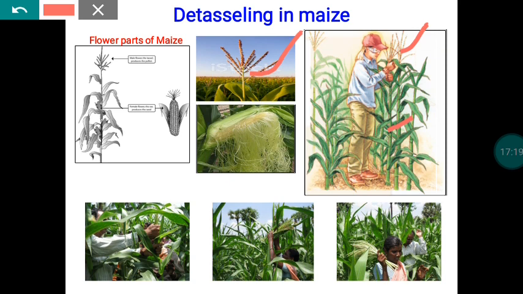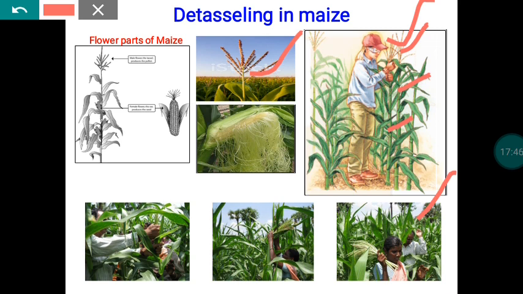During that process, we hold the plant with our left hand, as shown here, just below the top leaf. Then, using the right hand, at one stroke, we pull out this particular tassel. We have to do this within 2 days of emergence of the tassel from the flag leaf.